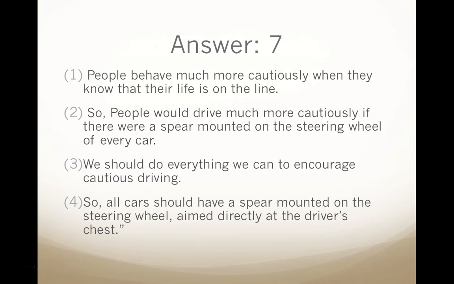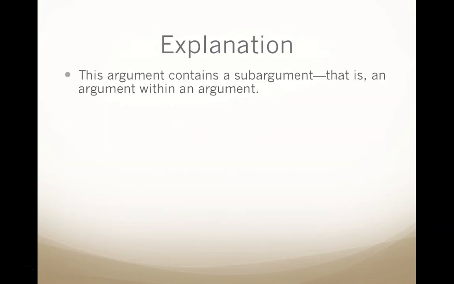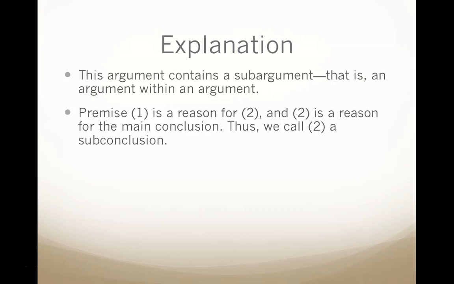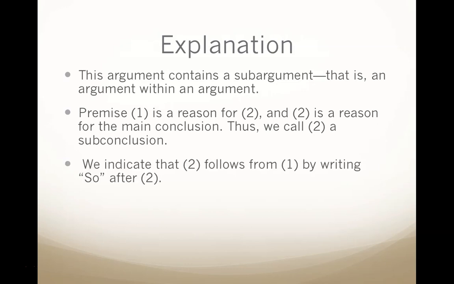Okay, let's look at an explanation for this one. This one is quite a bit different than the others that we've looked at. This argument contains a sub-argument. That's an argument within an argument. Premise 1 is a reason for premise 2, and premise 2 is a reason for the main conclusion. So, we call premise 2 a sub-conclusion. We indicate that 2 follows from 1 by writing "so" after the 2. "So" is what we use to identify the conclusion, and we can see that conclusions can happen in the process of an argument.